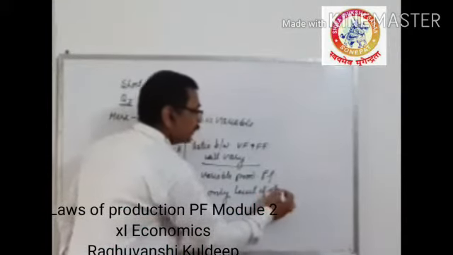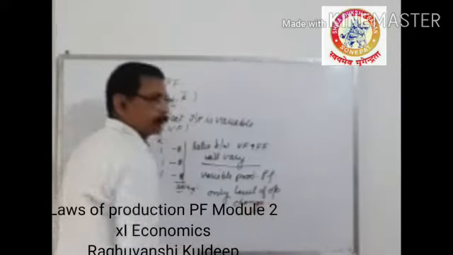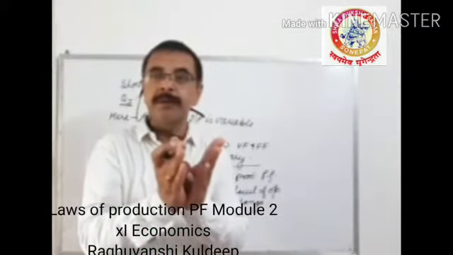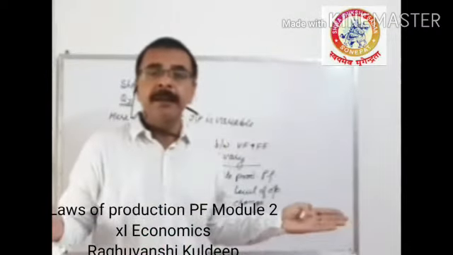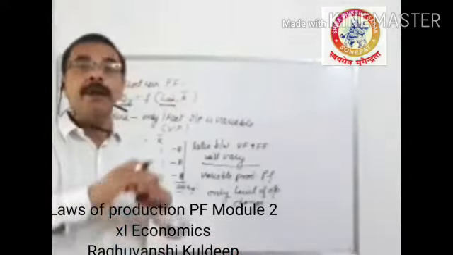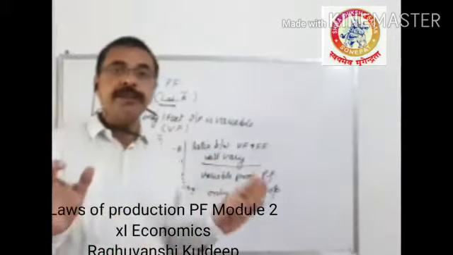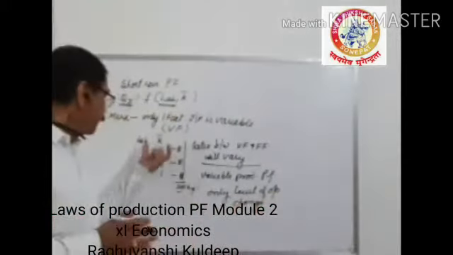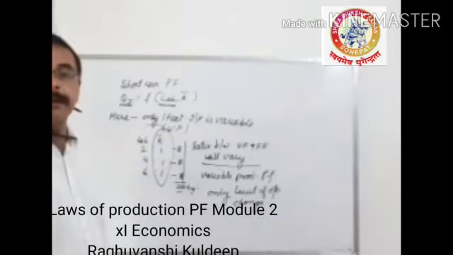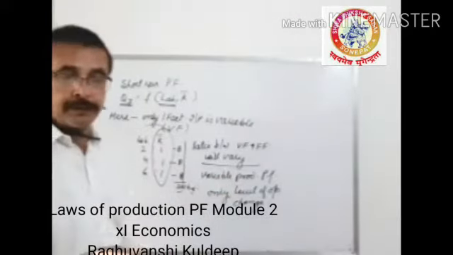When you increase only labor, and by increasing labor you are changing output, that means only the level of scale is changing, the level of output is changing, the quantity of output is increasing. But there is no change in the efficiency of the firm, because efficiency depends on the capital, and capital is 1. That's why it is the variable production function.